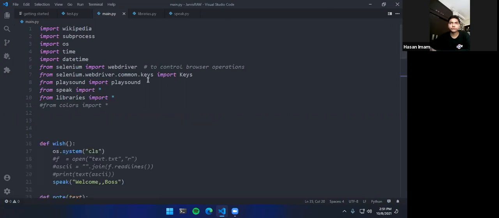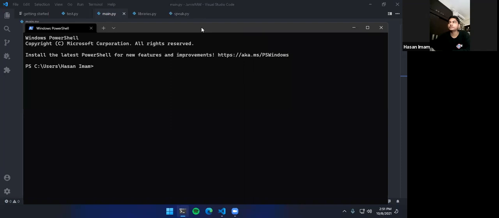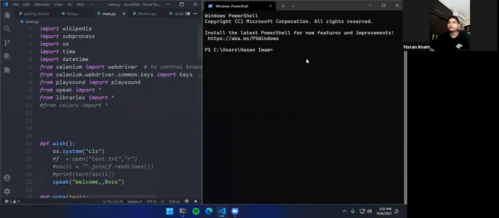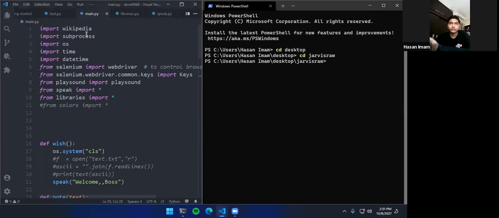So let's jump to starting our code. So let me just pull out our terminal because it looks good, just for the sake of that. So to run this whole code, first you have to install all the libraries that we have talked about so far. So one way is to cd desktop, and what file is called Jarvis raw, cd Jarvis raw.